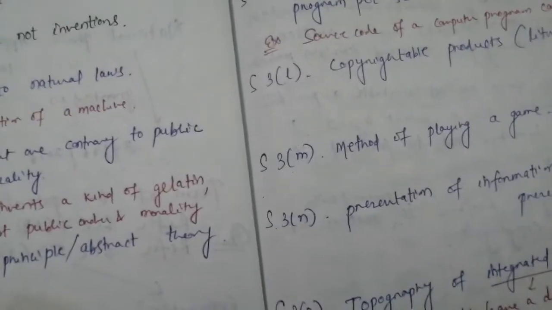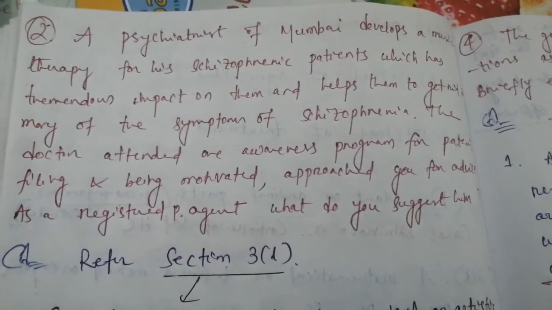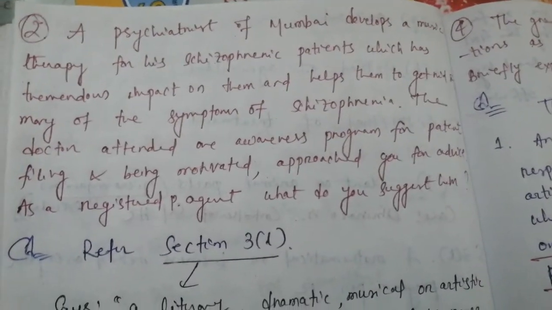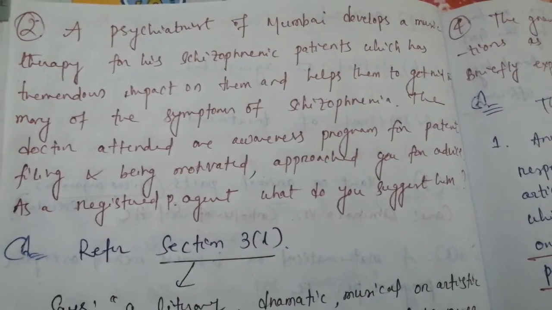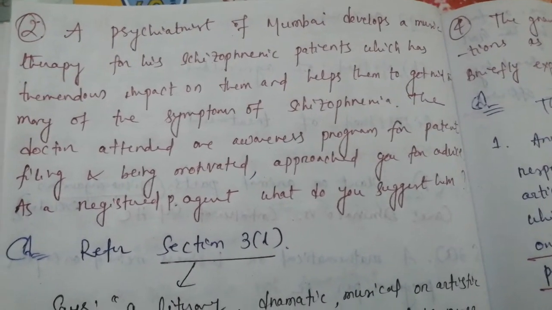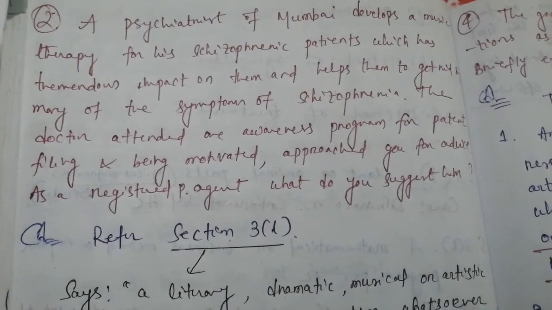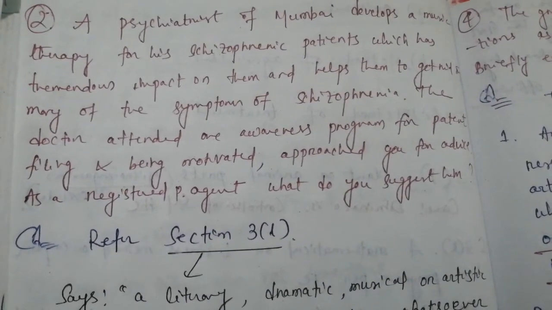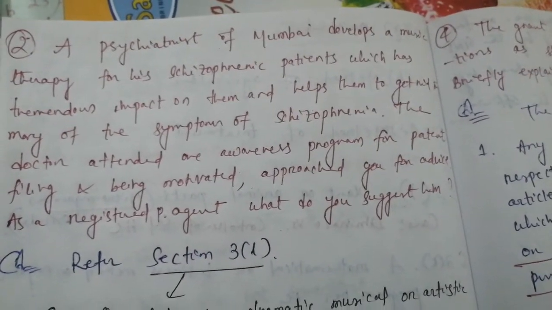Next we will proceed to question number 2. Question number 2 says, a psychiatrist of Mumbai develops a music therapy for his schizophrenic patients, which has tremendous impact on them and helps them to get rid of many of the symptoms of schizophrenia. The doctor attended one awareness program for patent filing and, being motivated, approached you for advice. As a registered patent agent, what do you suggest him?